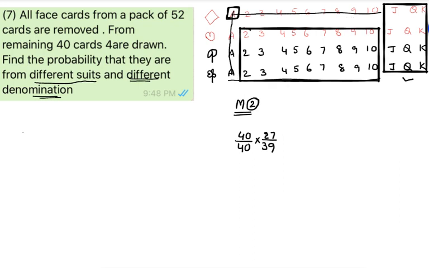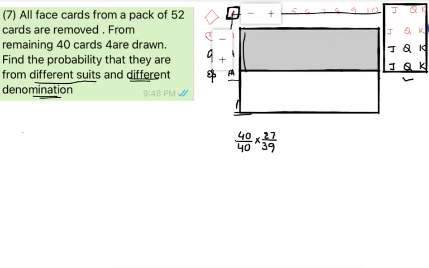Suppose I selected this particular card. If I selected this particular card too, then I can't select any card in this row. At the same time, I can't select any card in this column also.